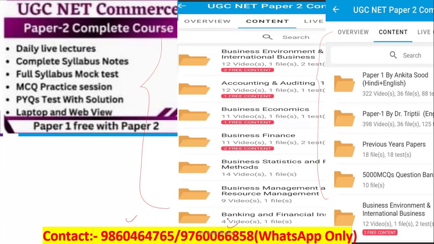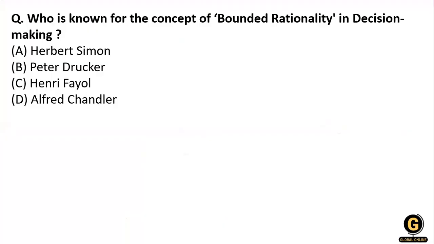So let's start without delay. Let's move to the first question, which is on your screen. Who is known for the concept of bounded rationality? What is bounded rationality in decision making? First of all, what is bounded rationality?